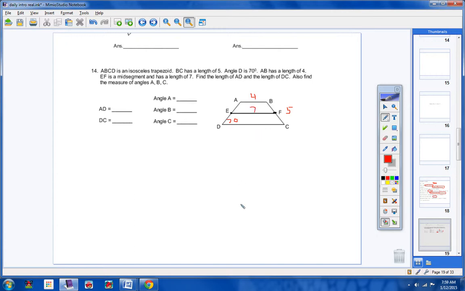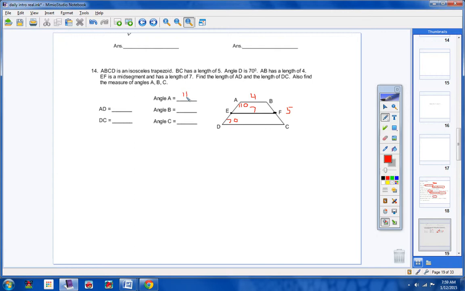Now, guys, listen. Whenever you have two parallel lines cut by a transversal, this angle here and this angle here, they have to be supplementary. Always, okay? So it has nothing to do with this being an isosceles trapezoid, okay? It has everything to do with the fact that we have two parallel lines cut by a transversal. So this angle here has to be 110. Has to be, okay? Because they have to be supplementary.